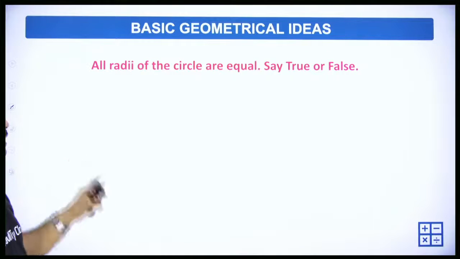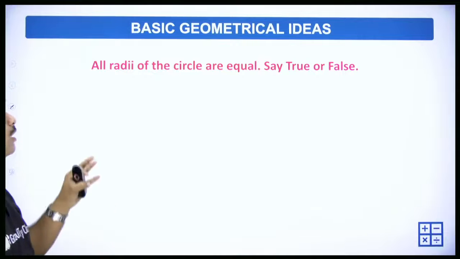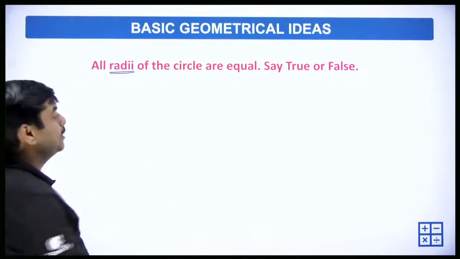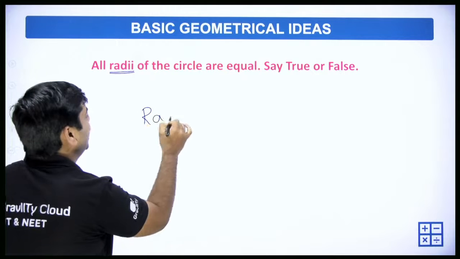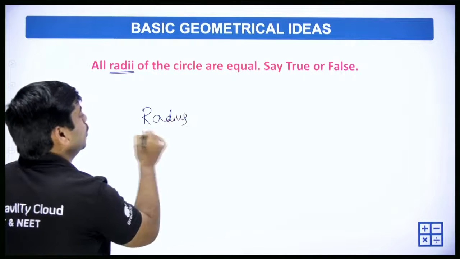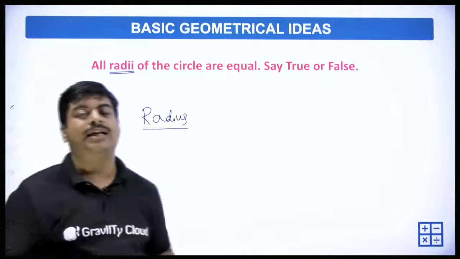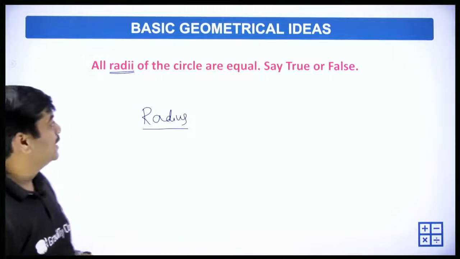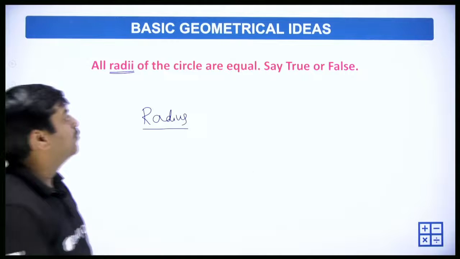All radii of the circle are equal, say true or false. All radii. What is the meaning of radii? It is the plural of radius. If you have 2 radius in the circle, we say the radii. The question is, all radii of the circle are equal.